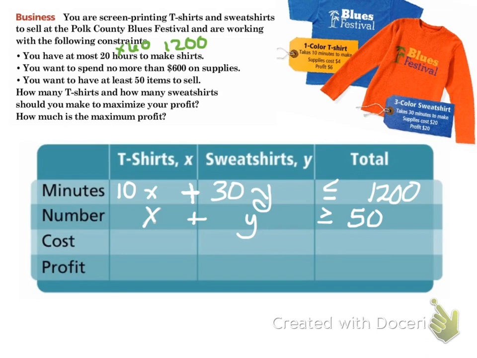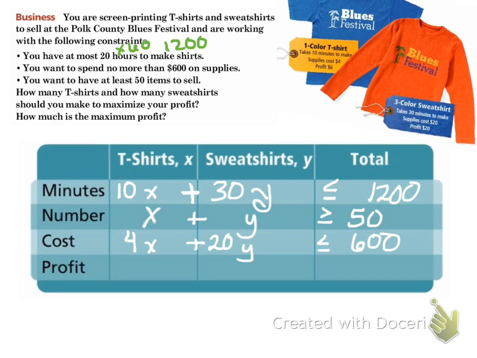Now the cost: when I look at my t-shirt, my supply cost is $4, so it's going to cost me $4 for every t-shirt I make. And my supply cost for the sweatshirt is $20. Again, I'm going to add them together. And we have a limited supply budget. We only have $600, so we have to be no more than $600 on our supplies.